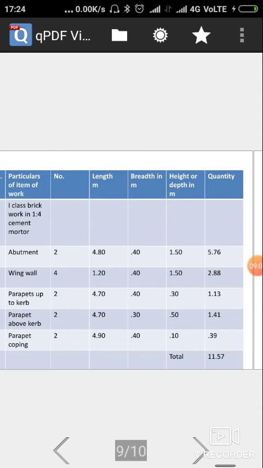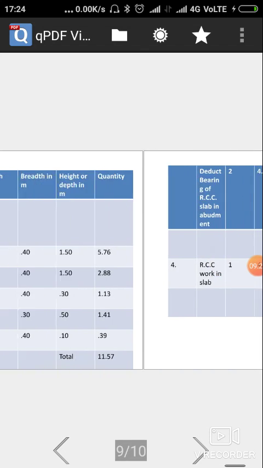The length is 4.70 meter, width is 0.30 meter, height is 0.50 meter. Total quantity is 1.41 meter cube. Parapet coping, 2 numbers of copings provided. Length is 4.90 meter, width is 0.40 meter, height is 1.10 meter. Total quantity is 0.39 meter cube. So final total summation is 11.57 meter cube.